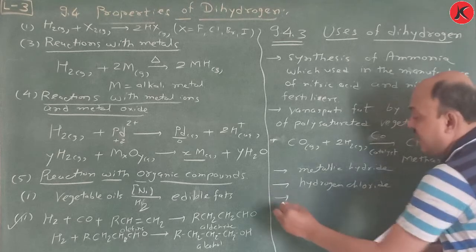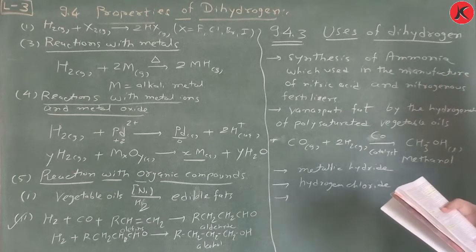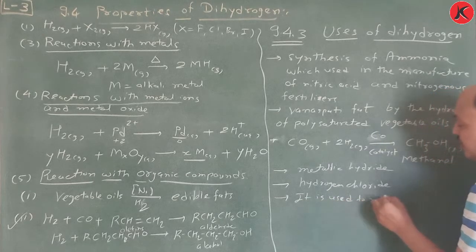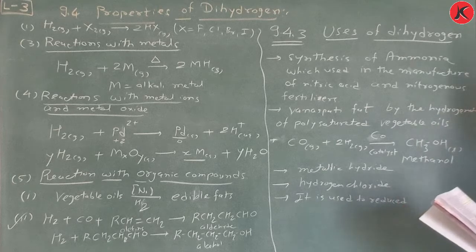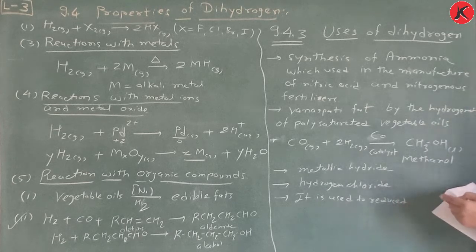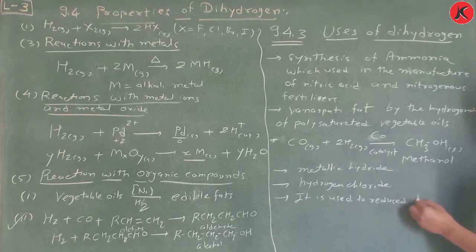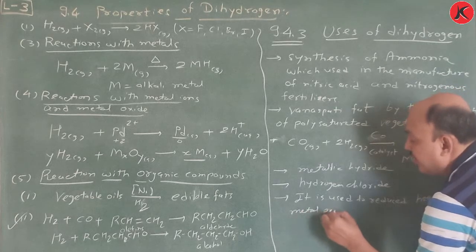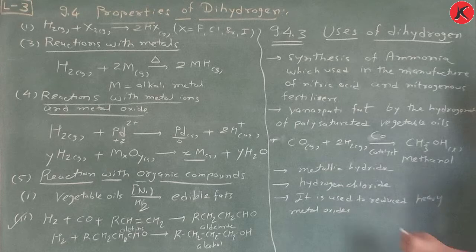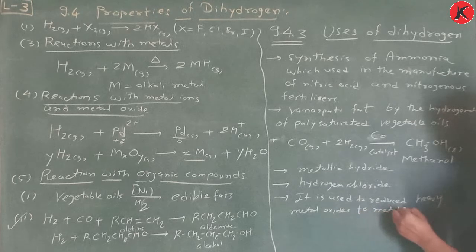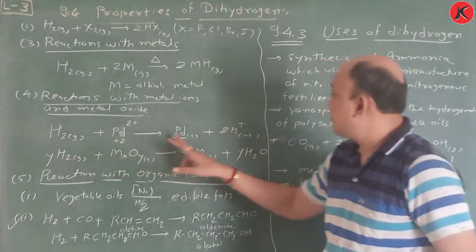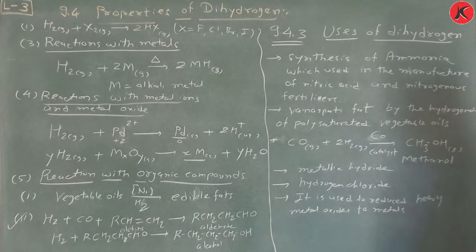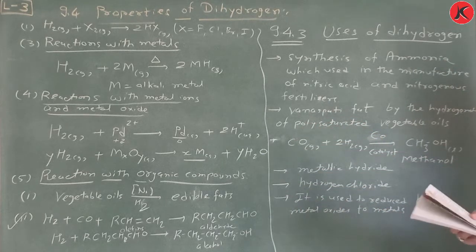In metallurgical processes, dihydrogen is used as a reducing agent. It is used to reduce heavy metal oxides to metals, just in this way: H2 gas plus a metal oxide such as PdO converts to the metallic form. So this is very important, and it comes up in metallurgy.